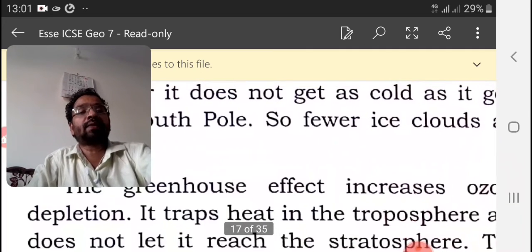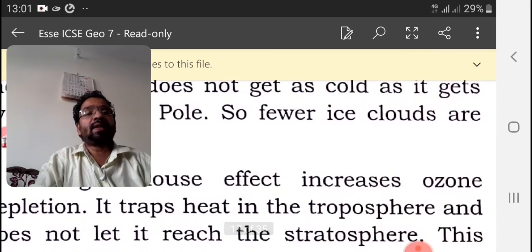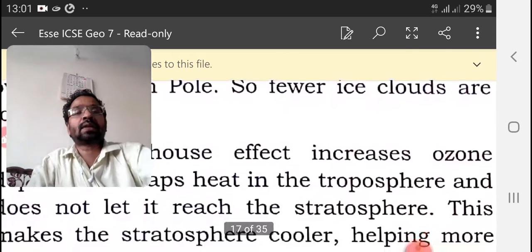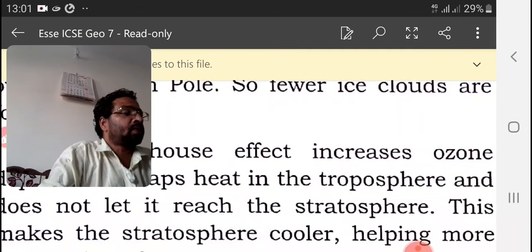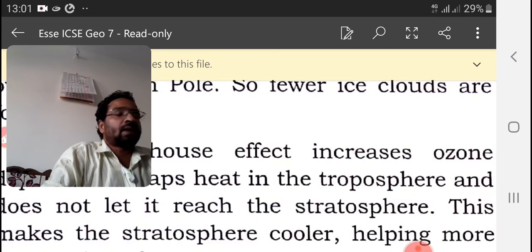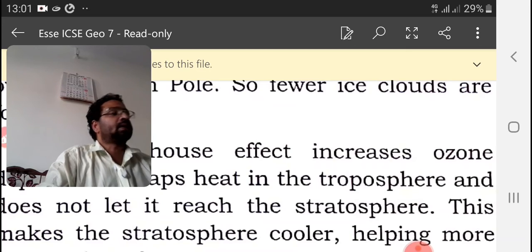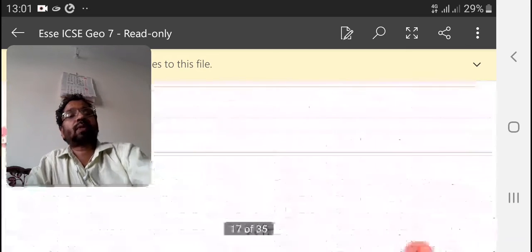Now the greenhouse effect increases ozone depletion, because it traps heat in the troposphere and does not let it reach the stratosphere. This makes the stratosphere cooler, helping more ice clouds to form. Now let us look at protecting the atmosphere.